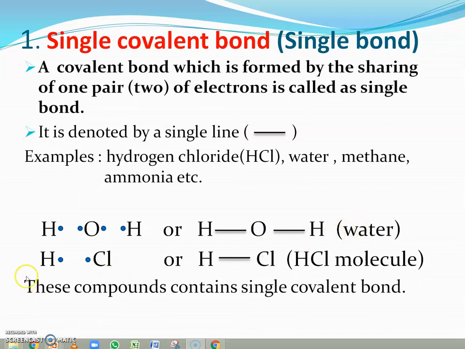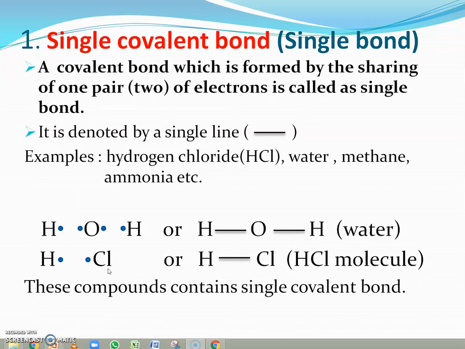For easier understanding, we will take another example, hydrogen chloride. Hydrogen chloride is made up of two elements, hydrogen and chlorine. The electronic configuration of hydrogen is 1. It requires 1 electron to complete its duplet state. The other element, chlorine, has the electronic configuration 2,8,7. To complete its octet state, chlorine requires 1 electron.